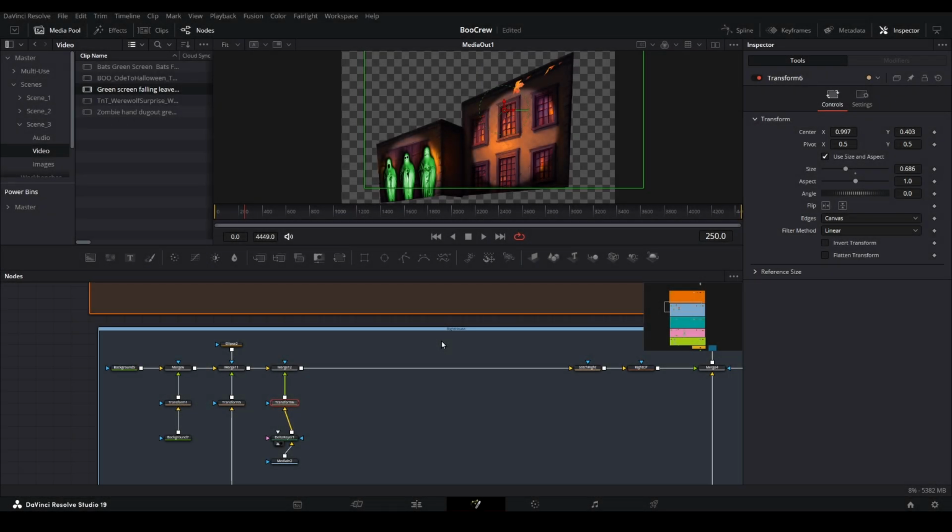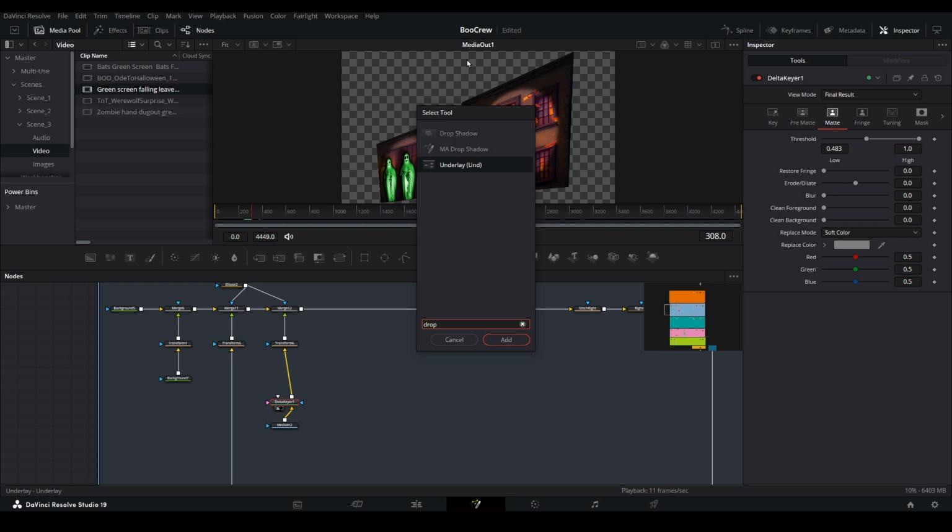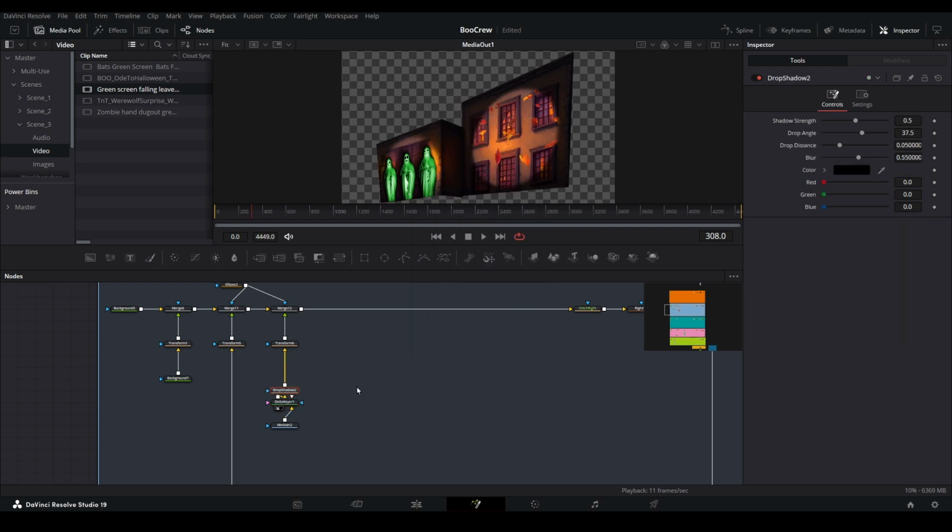Let's cover some bonus tips while we are here. We can contain these falling leaves into our spotlight area by simply connecting the same mask to the merge node that our leaves video is connected to. We could leave this as it is, and perhaps add a drop shadow to it, in order to provide some separation between the leaves and the building.